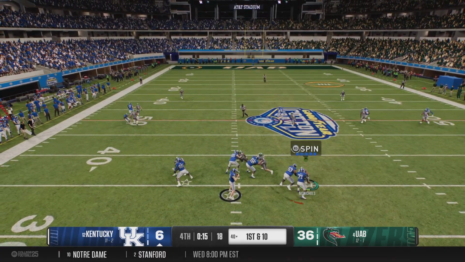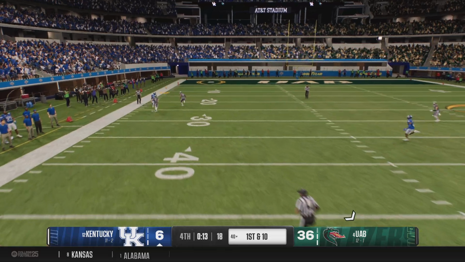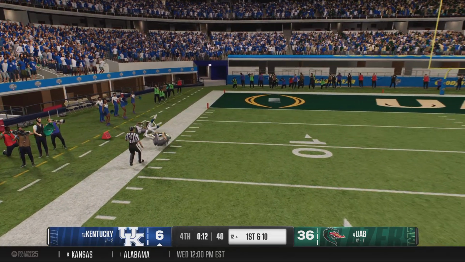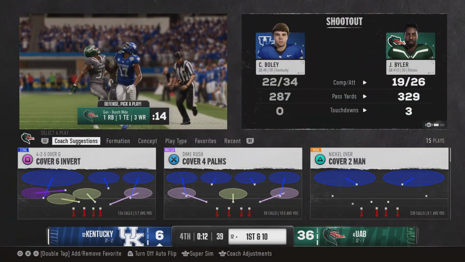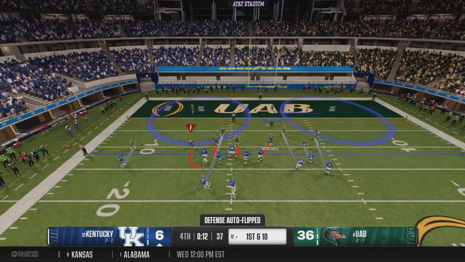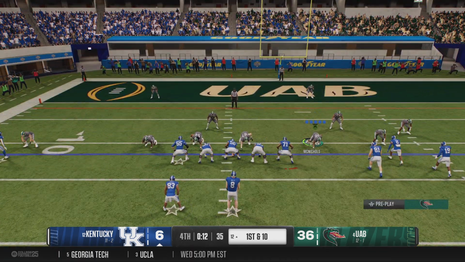They'll come out throwing here to start the drive. And the clock winding down. They'll take a deep shot. Catch made for a big gain, but the fans are wondering where was that earlier in this football game. Kentucky has moved into the red zone now.